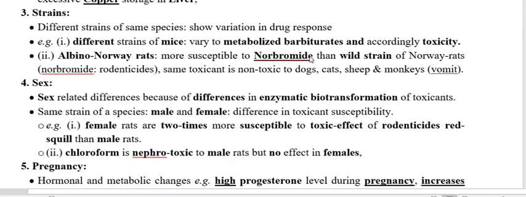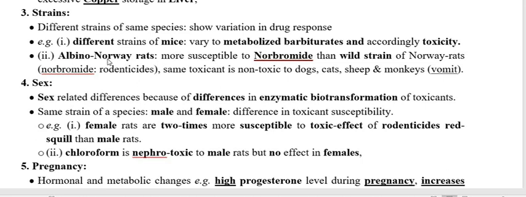Now we have to go through the strain. Strain is also very important. If the strains of the same species are different, they may show different variation in the response. How? Take the example of the albino Norway rat.